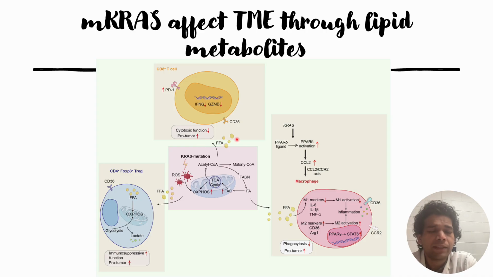When the CD8 plus T cells interact with this free fatty acid, because of the change in the release of lipid metabolites from the mKRAS mutated cells, the free fatty acid will cause upregulation of the immune checkpoint receptor, that is PD1, on the CD8 plus T cells, which can interact with its counterpart, the PD1 ligand on the tumor cells, to suppress the immune response.